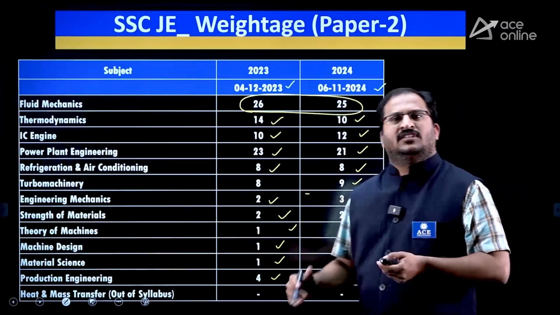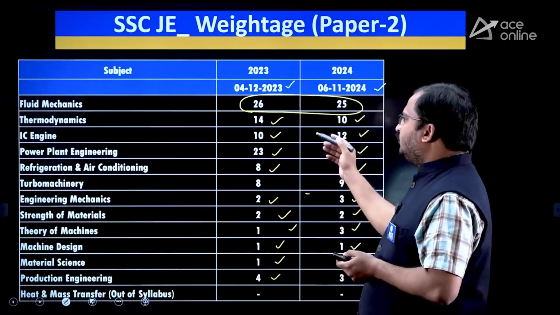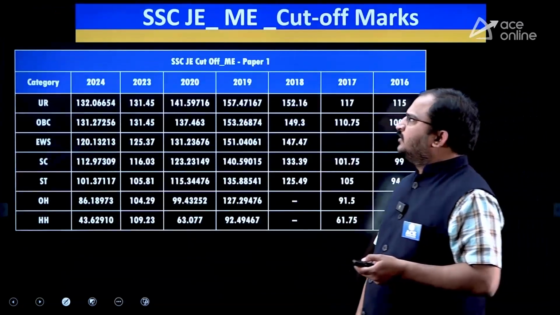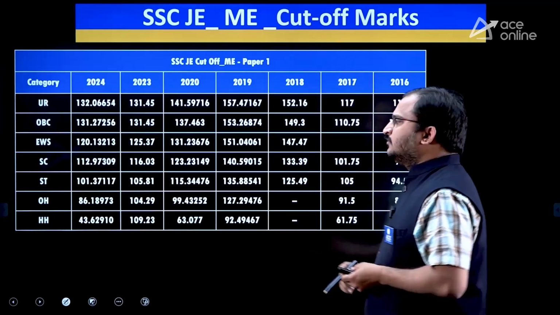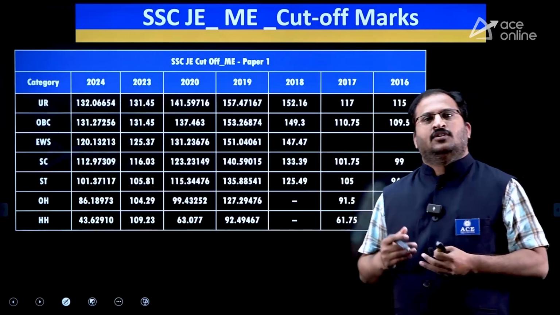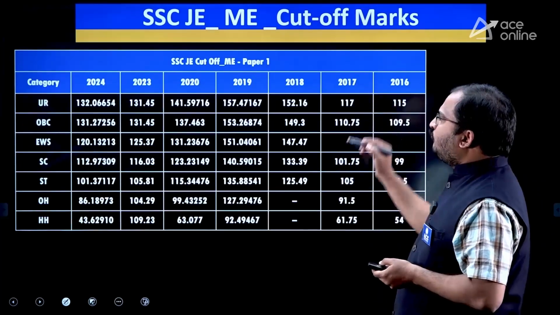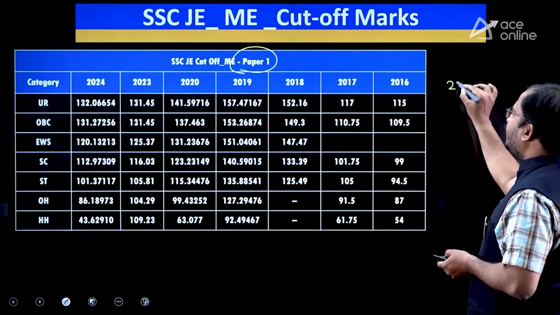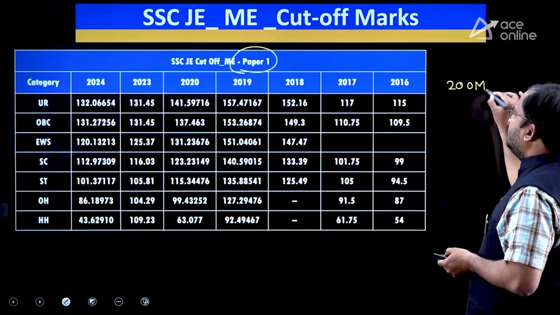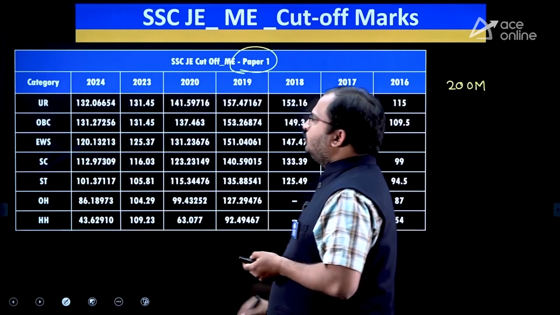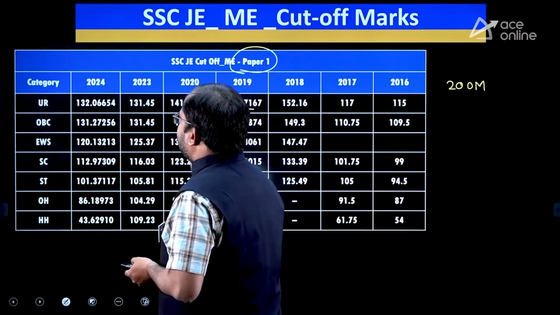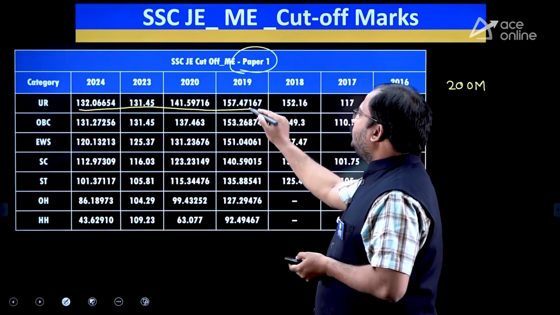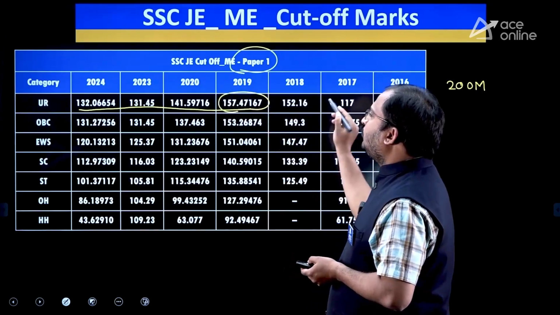This is the number of questions related weightage, dear students, because each question carries 3 marks here. Okay, so try to remember this. Then coming to the cutoff marks. This is very, very important for you to understand. The cutoff marks of paper 1 mechanical engineering, out of 200 marks, you can observe the weightage for the unreserved category clearly here. So in 2019, out of 200 marks,